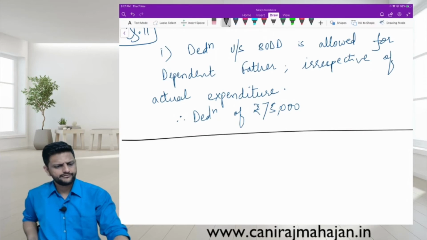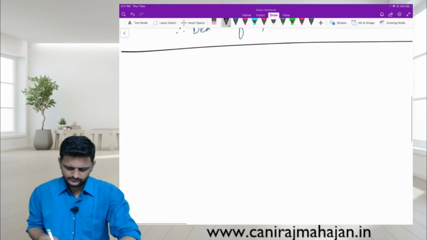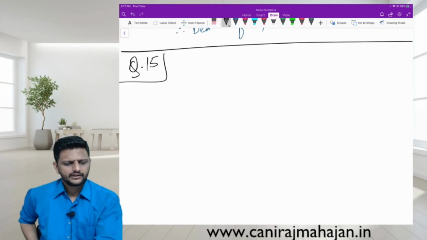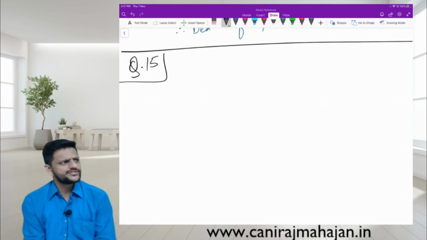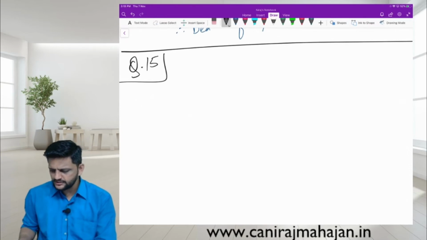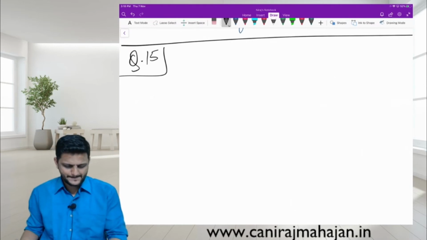Now that deduction under section 80GG, 25% was there, no, of GTI. That is irrespective of location. Remember or no? But location is important in the chapter of salary for HRA computation. Okay, write down.